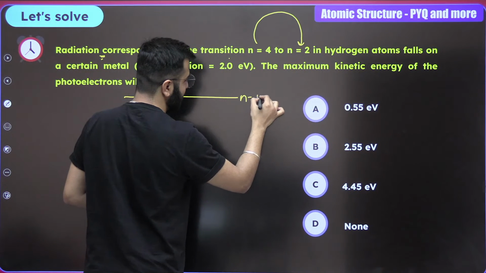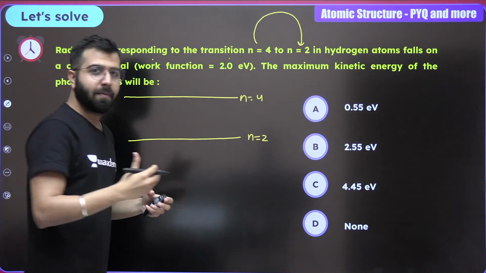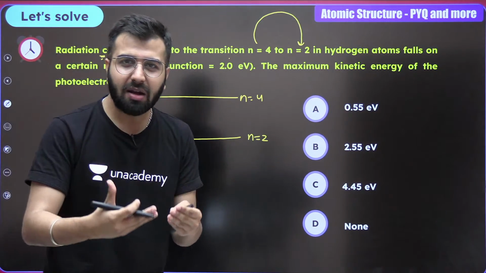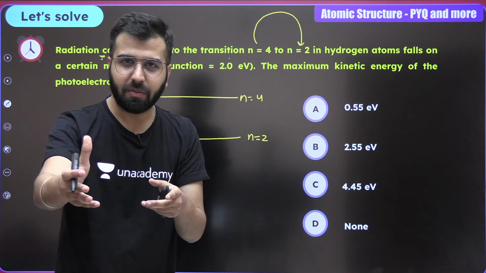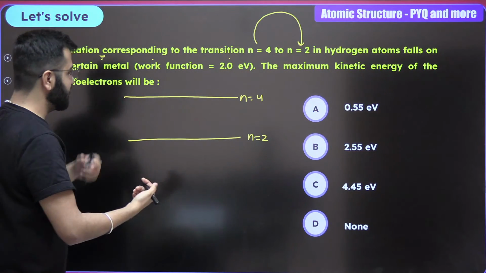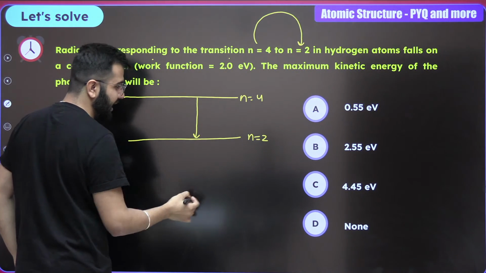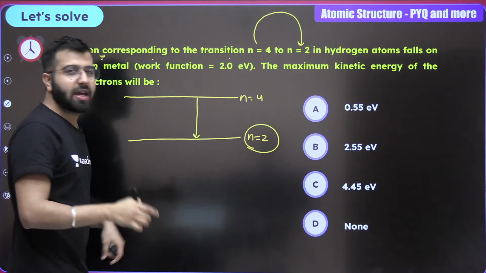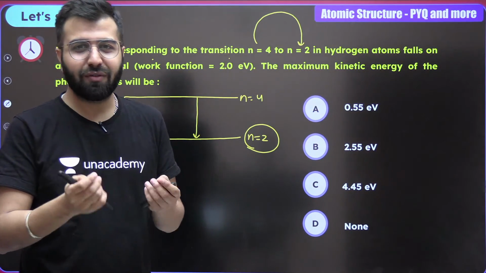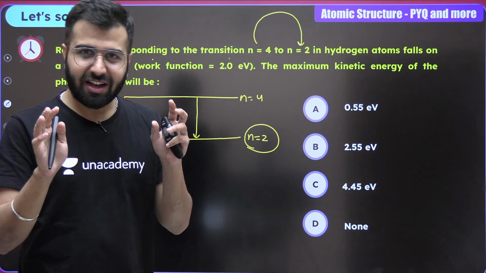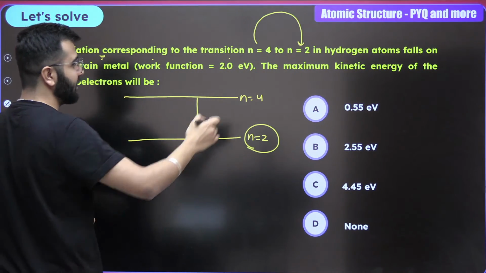So, guys, first and foremost, which series is this? Lyman, Balmer, Paschen, Brackett, Pfund. You have to let me know which one we are talking about, from n equals 4 till n equals 2. It's the Balmer, right? And you will always look for a wavelength which is in the visible region. But anyhow, we'll talk about that later.